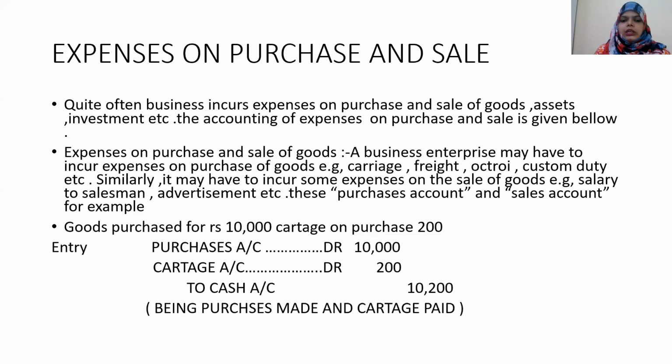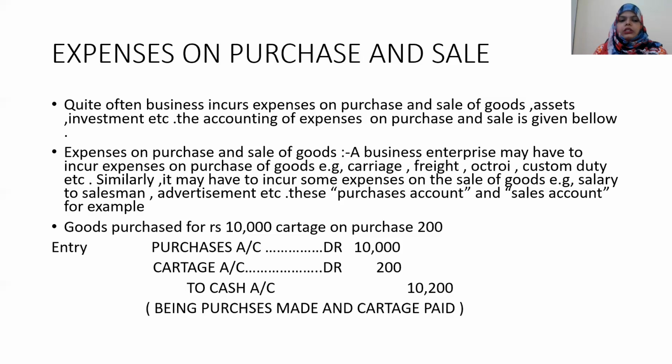Similarly, there may be some expenses on sale of goods, salary to salesman, advertisement, etc. These are also expenses when we sell goods, when we try to display goods to attract customers, we buy furniture, we do advertisement, we hire salesmen. So these are the expenses we incur for the sales. For the purchases, we have cartage, carriage, freights, octroi, etc. These are the small charges incurred during the purchase. But during the sales, the small charges are salary to salesman, advertisements, or constructing new furniture for display. Those are the expenses for sales.